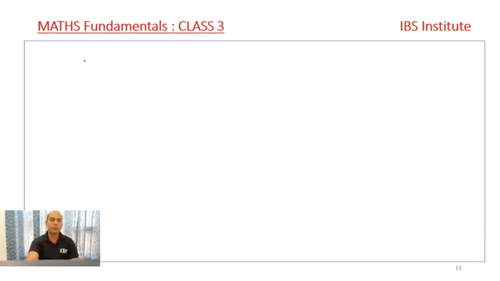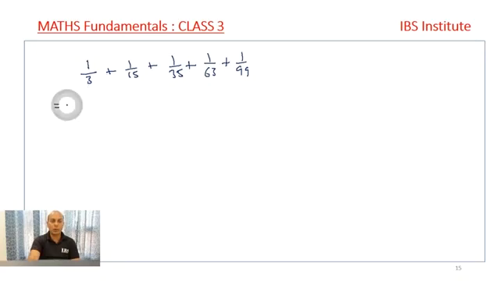So let's go to one more question, right? Sometimes you'll get this question like say 1 by 3 plus 1 by 15 plus 1 by 35 plus 1 by 63 plus 1 by 99, right? So what is the answer for this question? Here the difference might be different, but nothing is mentioned over there, right? In the numerator there is always going to be 1, in all the 5 cases. So how do we approach this?